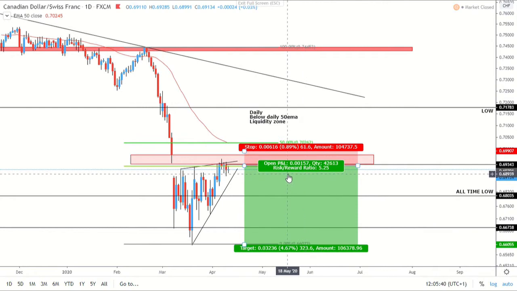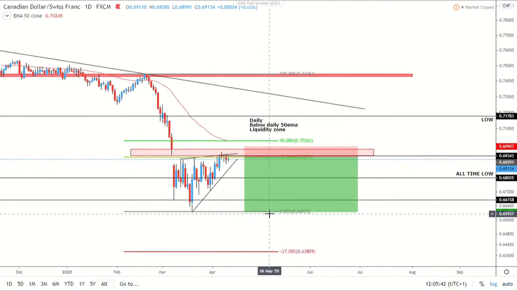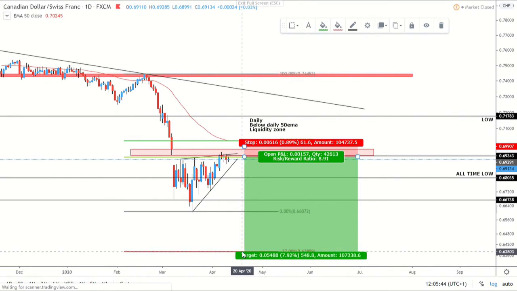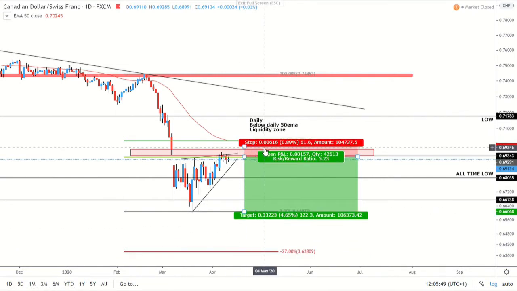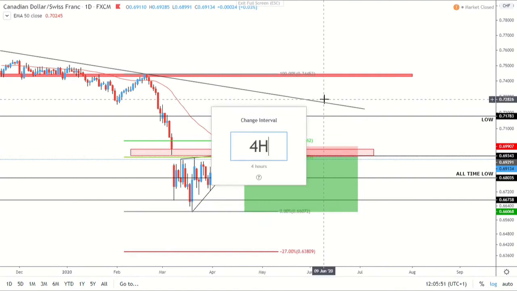And of course this is the trade that I'd be looking at roughly. So a 5.25 risk to reward, and then potentially if we was to go to the all-time low, which now we filled the gap potentially would be more 8.87. But of course, depending on your entry, will be a better stop loss. So it just depends on what we can see. So go on to the 4 hour.